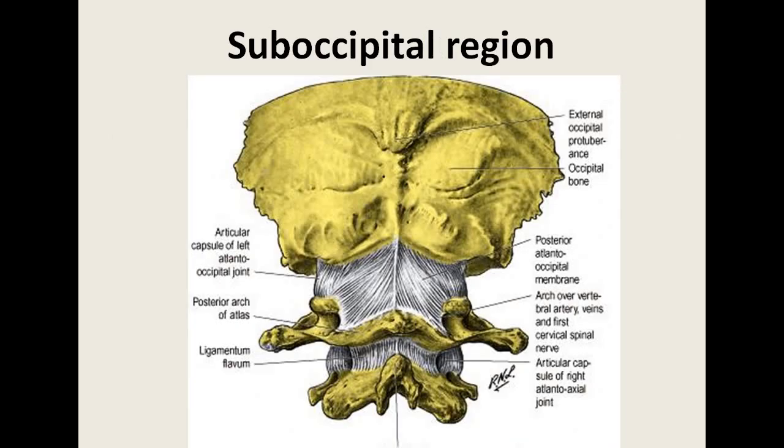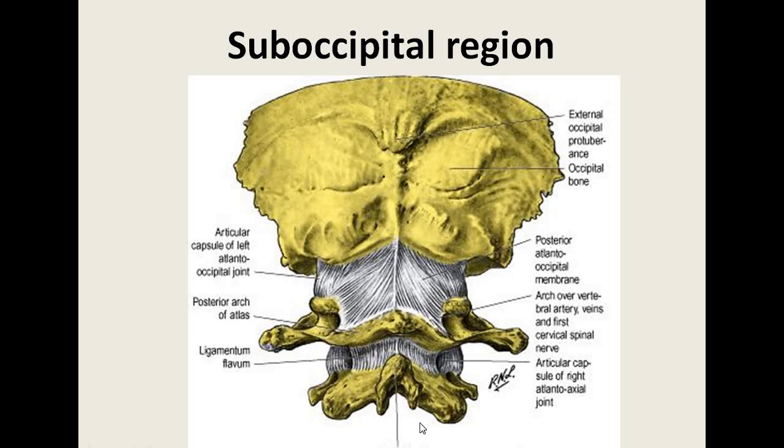Now coming back to our topic, suboccipital region. Suboccipital region is the region extending above from the inferior nuchal line. This is the external occipital protuberance, external occipital crest. From the middle of the external occipital crest are the 2 curved bony markings present on either side. These are the inferior nuchal line. So its upper extension is at the inferior nuchal line.